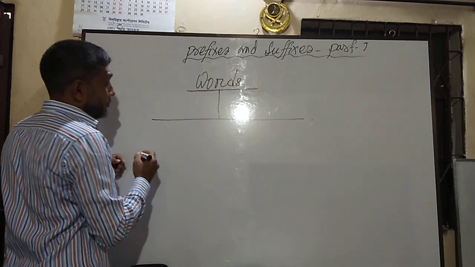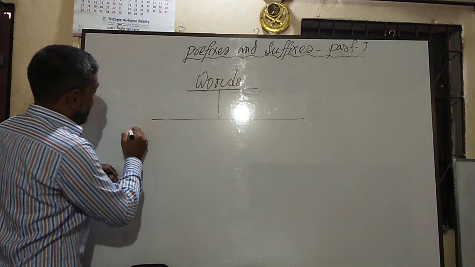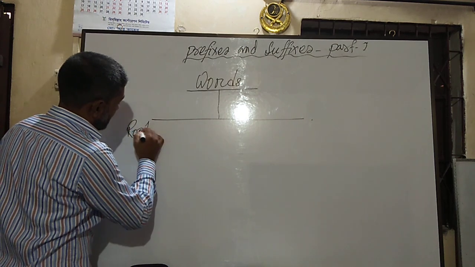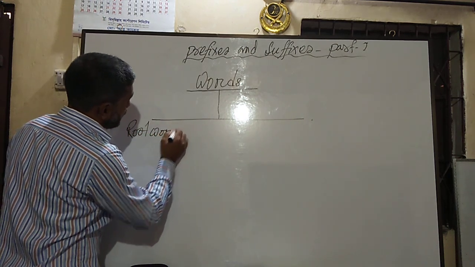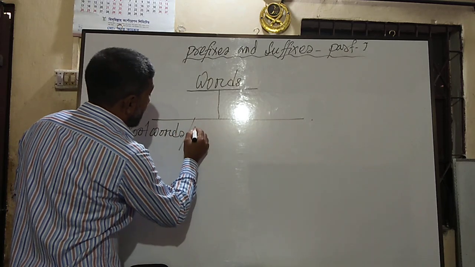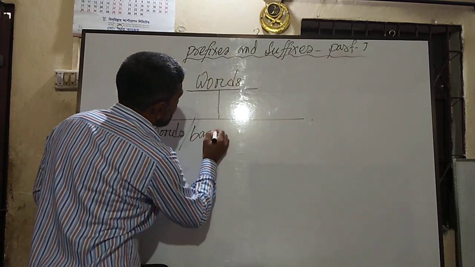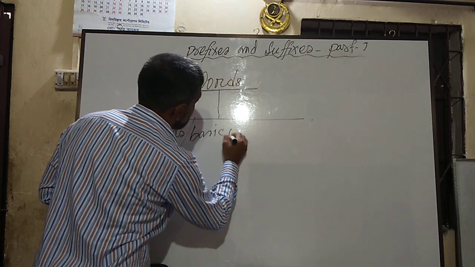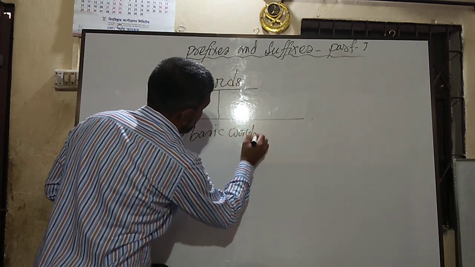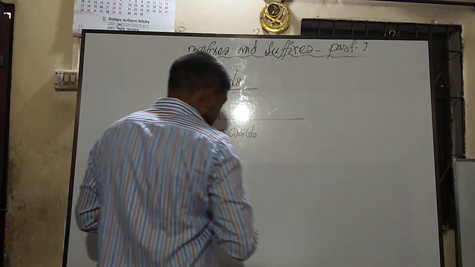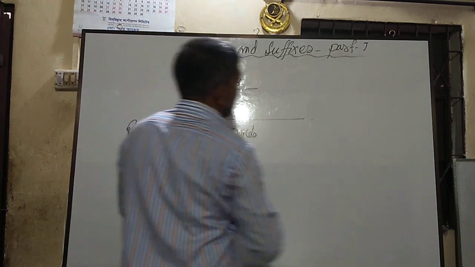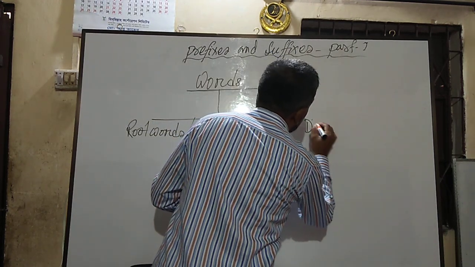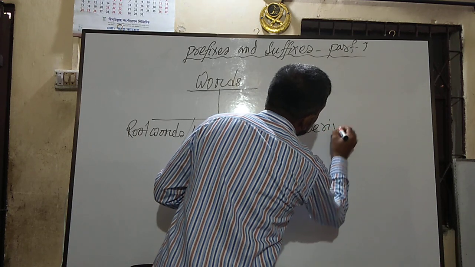If I write in this way, number one is root words, or you can call them basic words. Another is called derivatives.